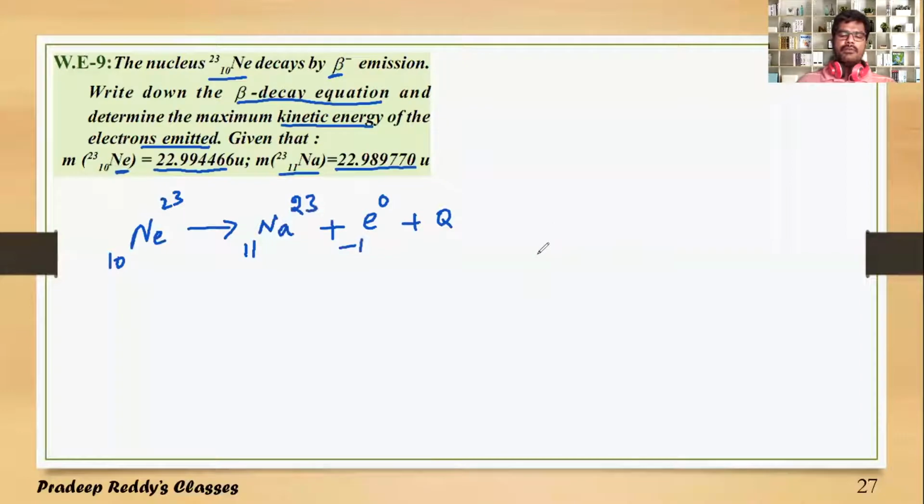Now I want to find out the energy Q value. If you want to calculate, you can just write Q is equal to mass of this Ne minus mass of Na, into c square, which gives you the Q value. That means binding energy, just how we have calculated binding energy in the previous video sessions, in the same way you can calculate the amount of energy released in this process.